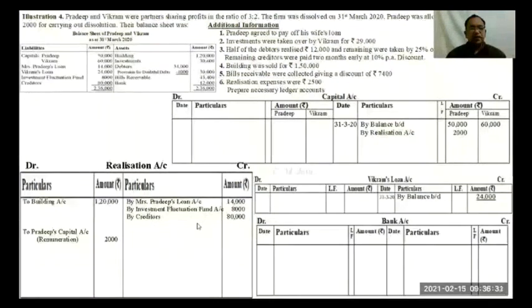To building account 1,20,000. Similarly, investments will be transferred to realization. So in realization account debit side, to investments account 30,600.